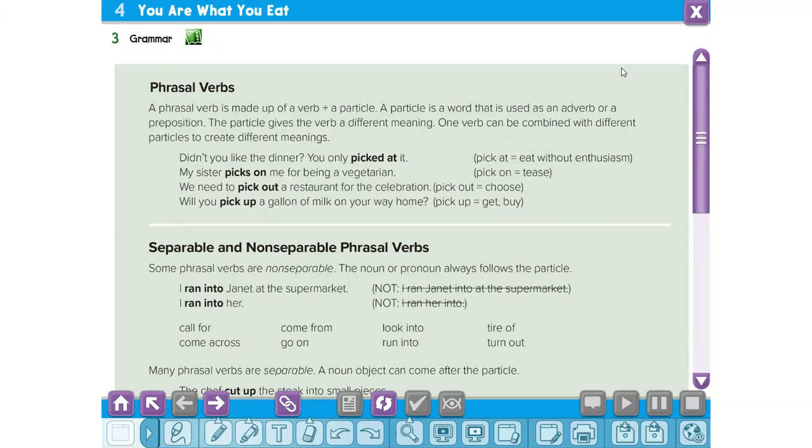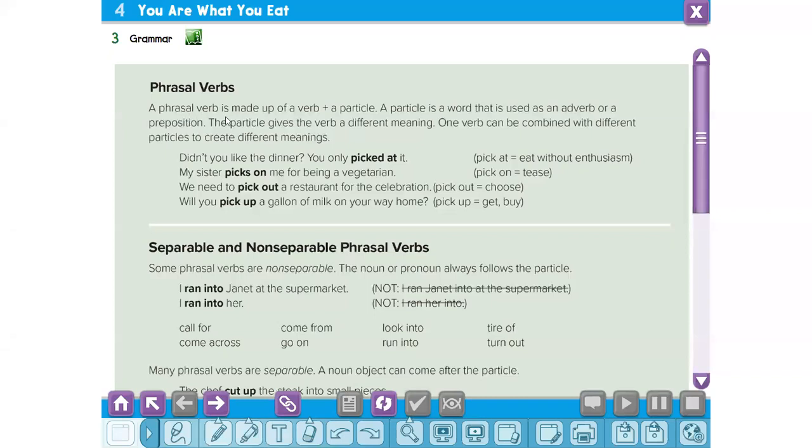Unit 4. You are what you eat. Pages 56 and 57. Grammar. Today, we're going to talk about phrasal verbs. What is a phrasal verb?